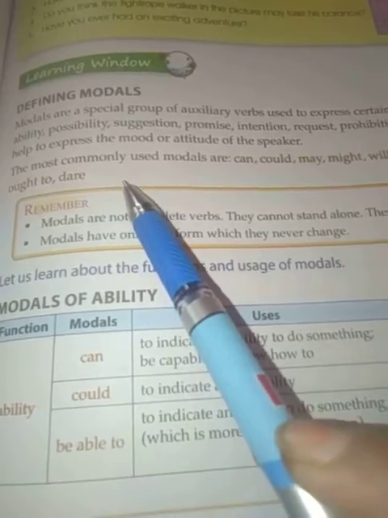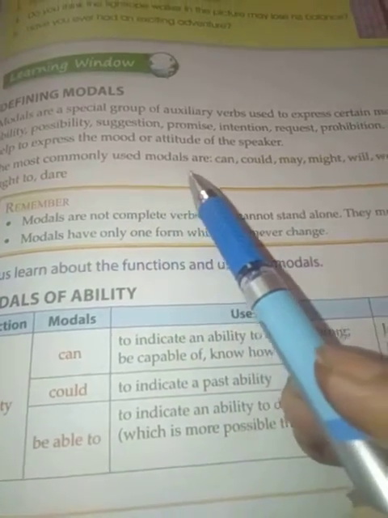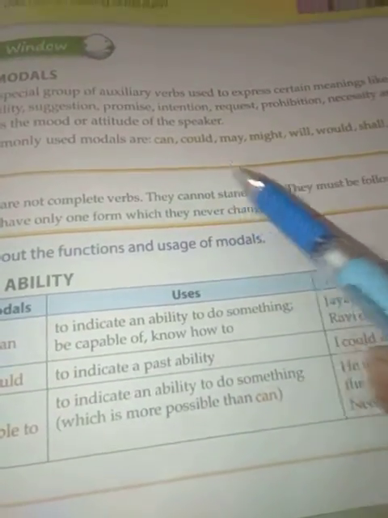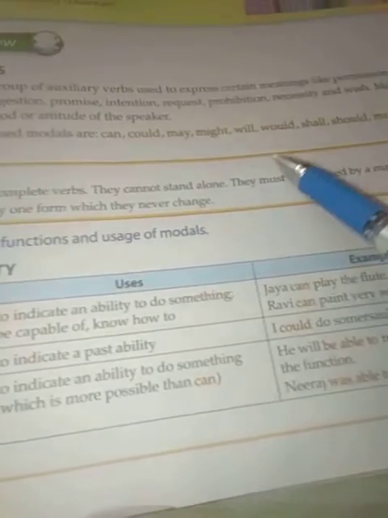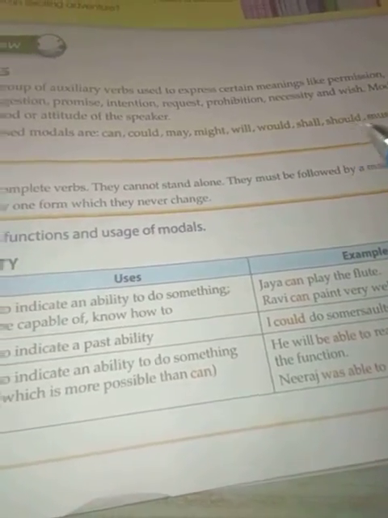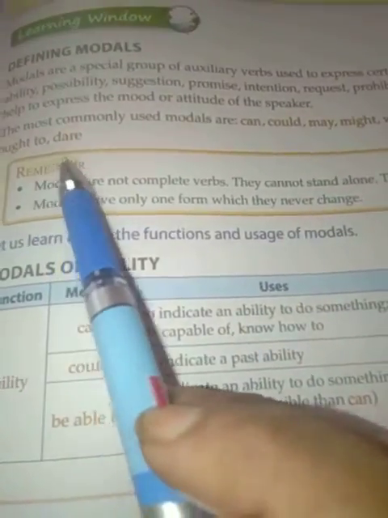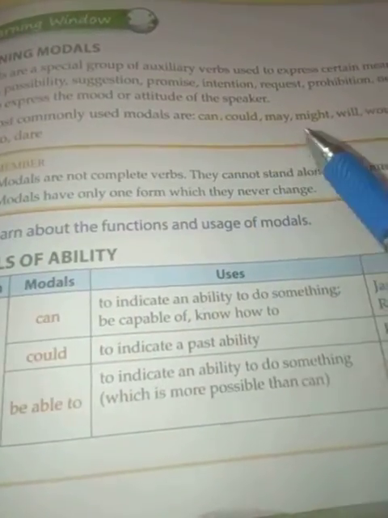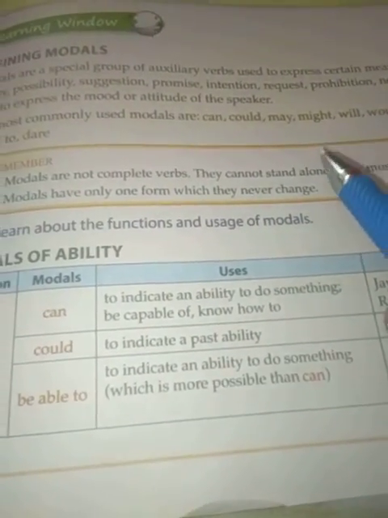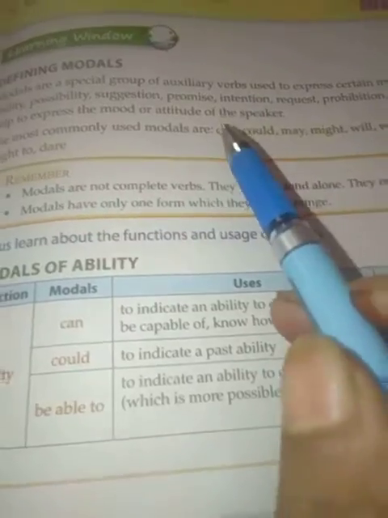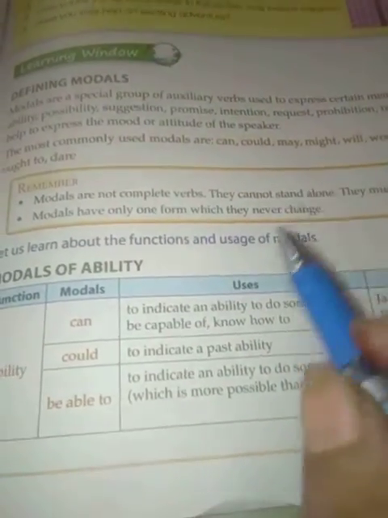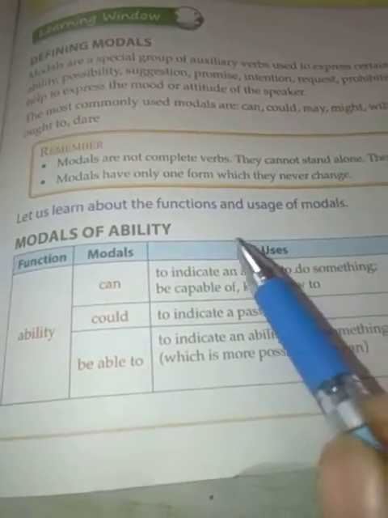The most commonly used modals are can, could, may, might, will, would, shall, should, must, ought to, dare. These are the helping verbs. It means helping verbs are modals that are used with the main verbs.